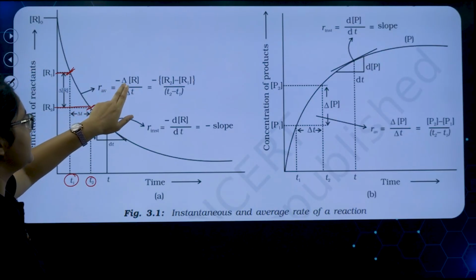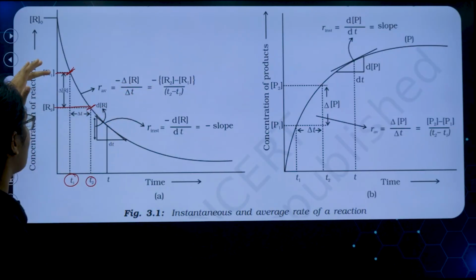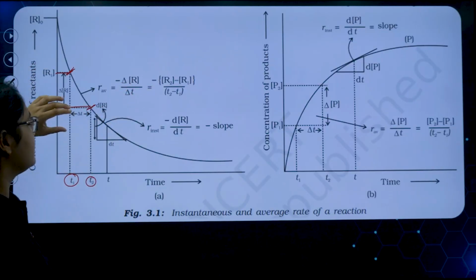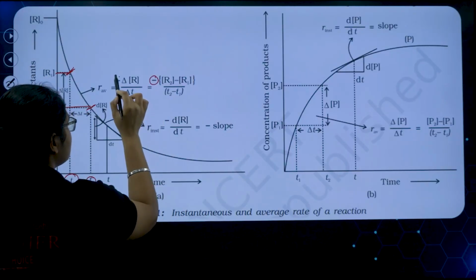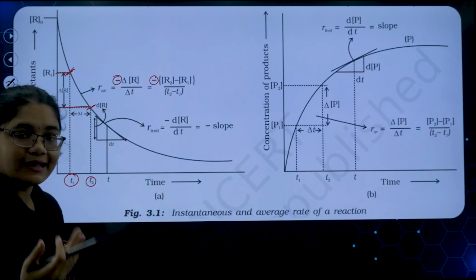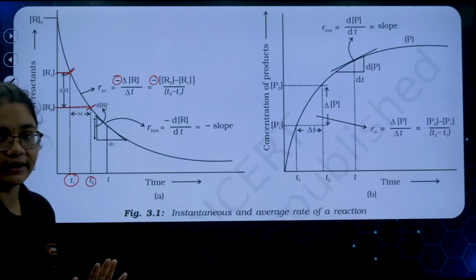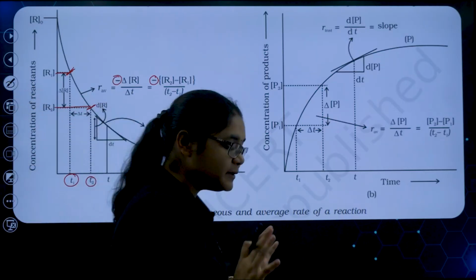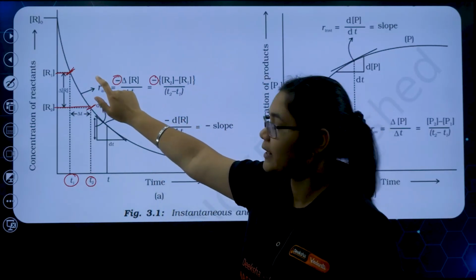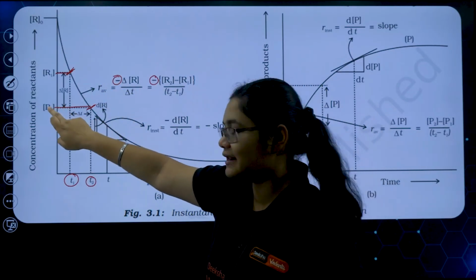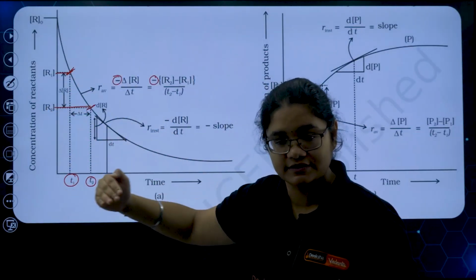It is minus delta R by delta T, equal to minus (R2 minus R1), the final concentration minus the initial concentration. Now why am I putting this minus here? For reactants, if you do not put the minus, the rate will come out as a negative quantity, but rate should always be a positive quantity. To manage that, we put a negative sign. The final concentration will definitely be less than the initial concentration because the concentration is decreasing.